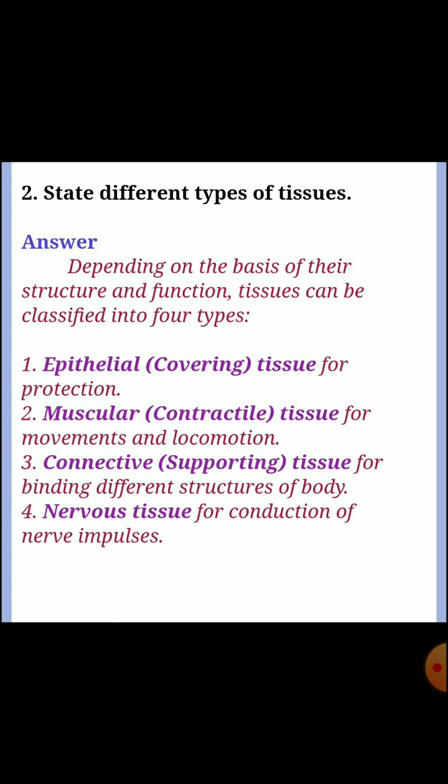Second question, state different types of tissues. Answer, depending on the basis of their structure and function, tissues can be classified into 4 types. First one, epithelial, covering tissue for protection. Second one, muscular, contractile tissue for movements and locomotion. Third one, connective, supporting tissue for binding different structures of body. The fourth one, nervous tissue for conduction of nerve impulses.